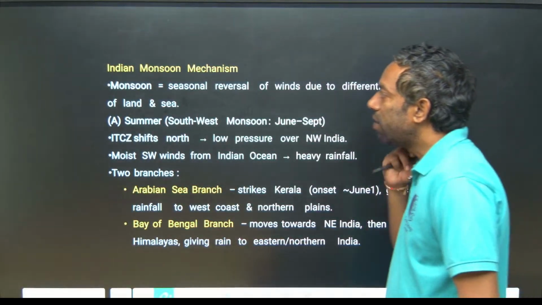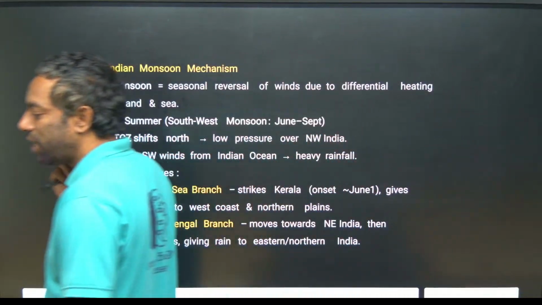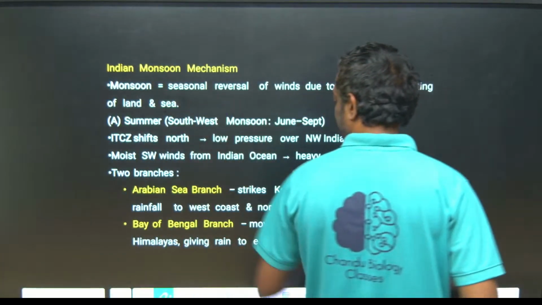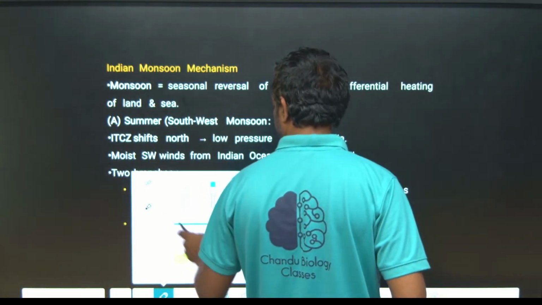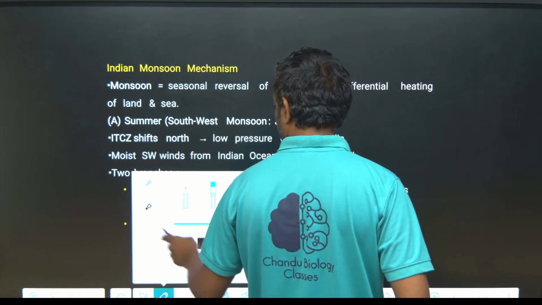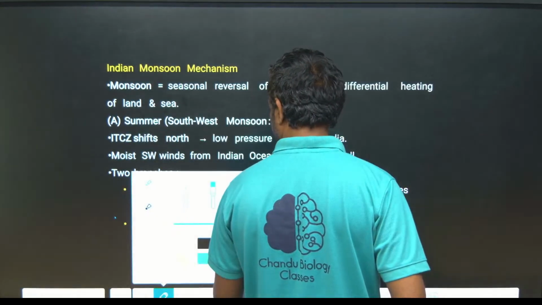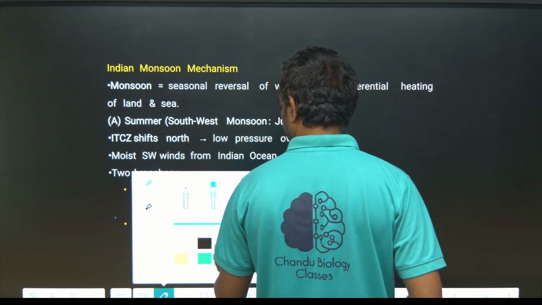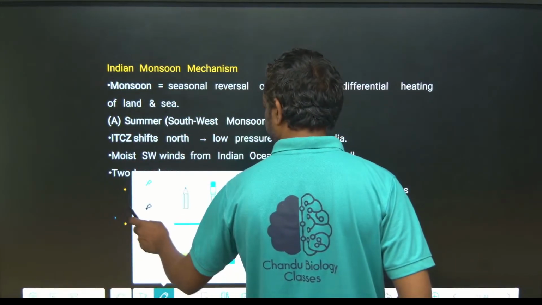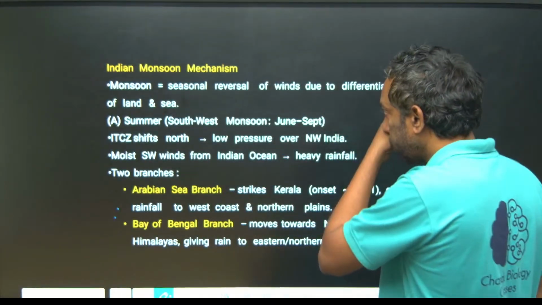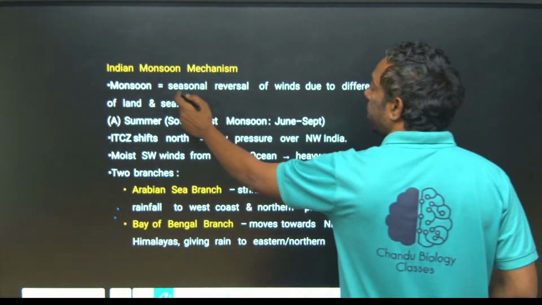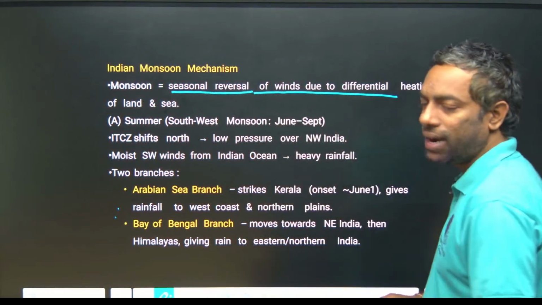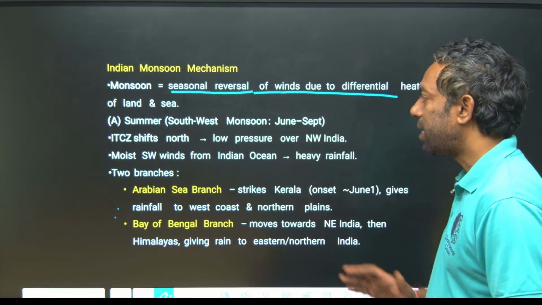What is monsoon? The meaning of monsoon. What is monsoon type of climate? It is seasonal and reversible winds due to the difference of heating of land and sea, as we discussed. During summer,